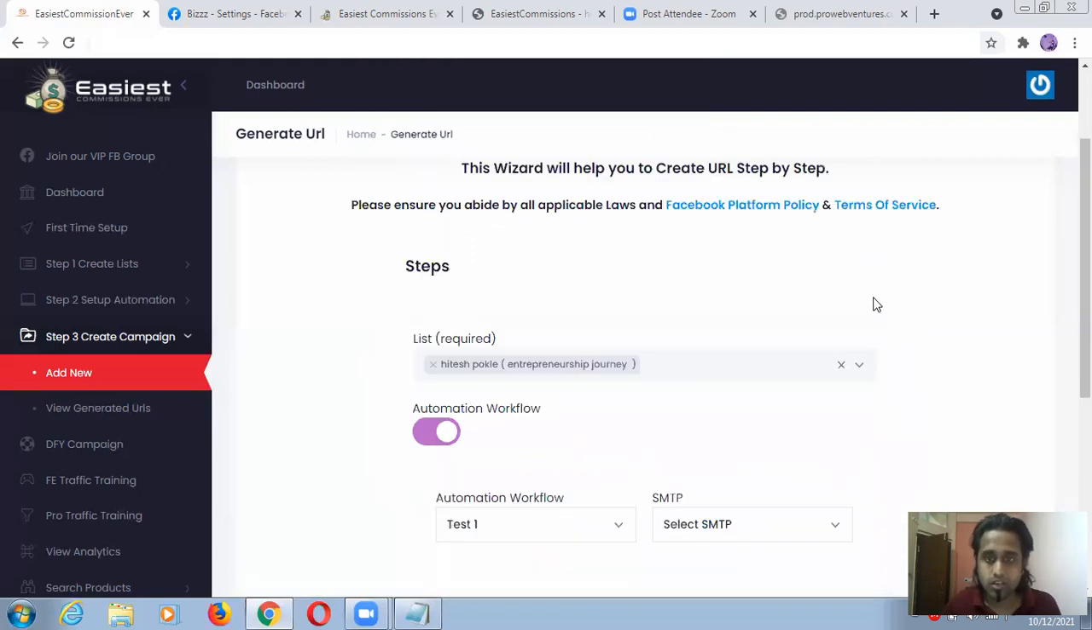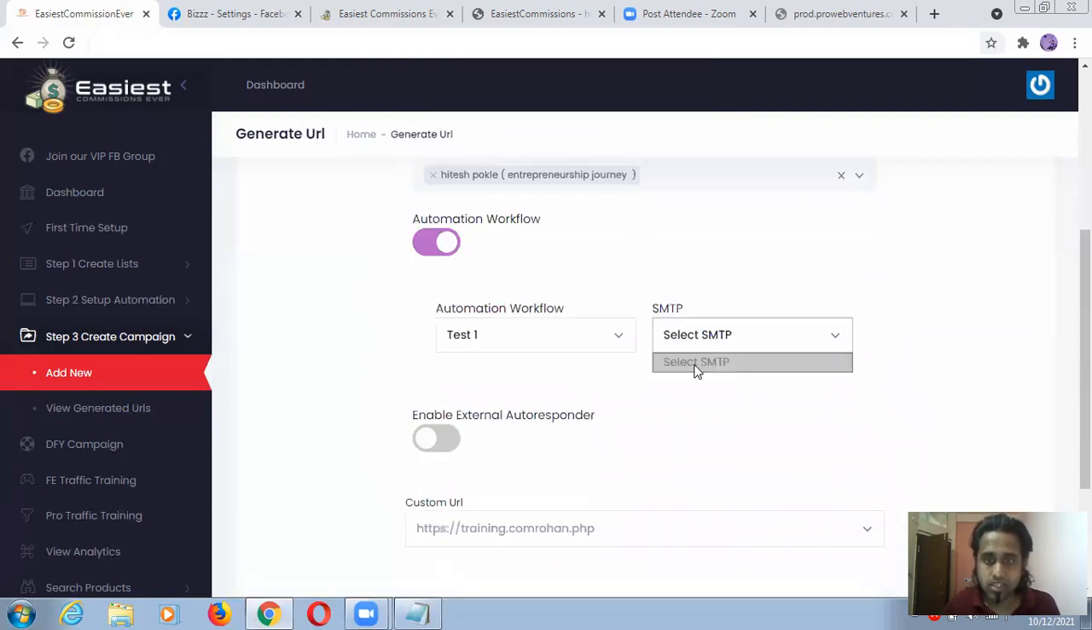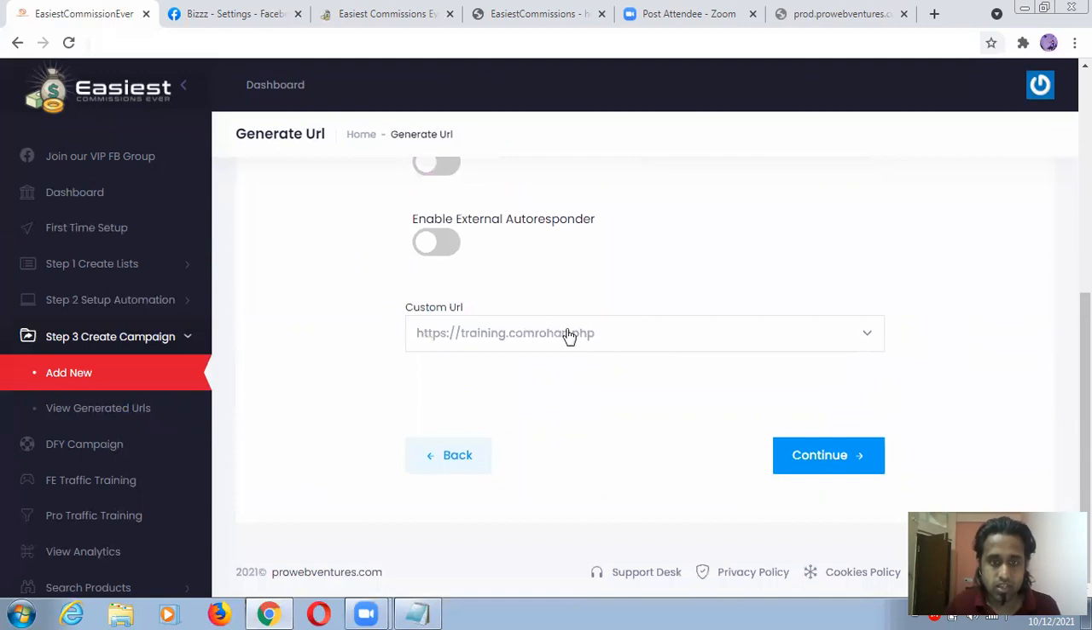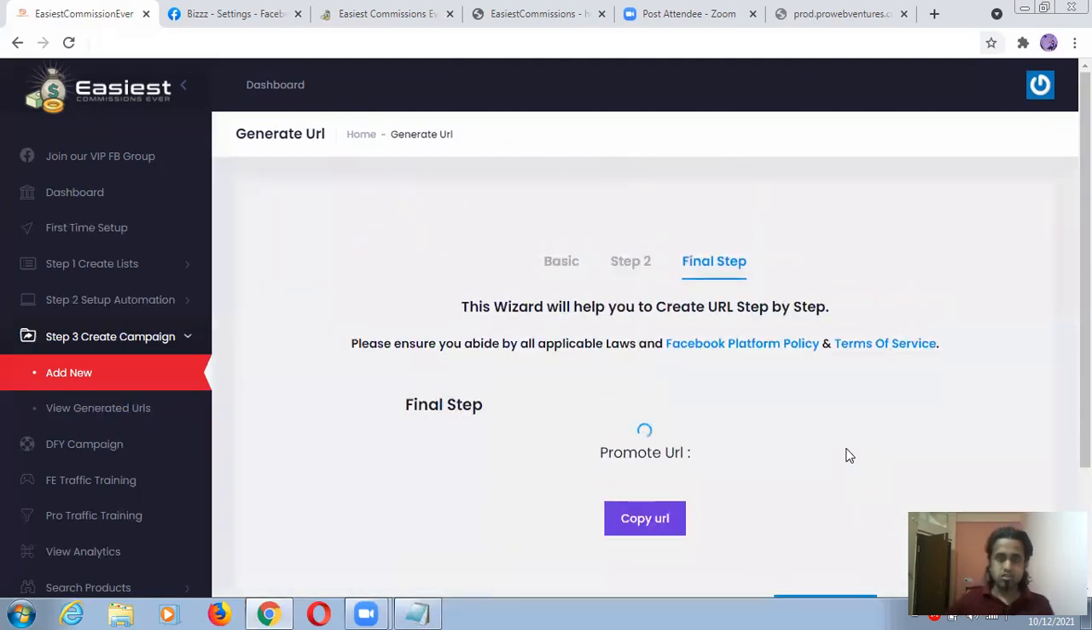SMTP. Okay, where is SMTP? Select SMTP. There's nothing to select for SMTP, guys. Let me switch off this. Okay, so nothing for SMTP and something like that. So let's do this right now.